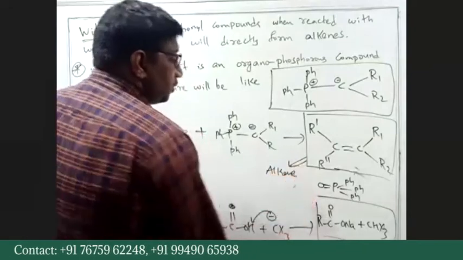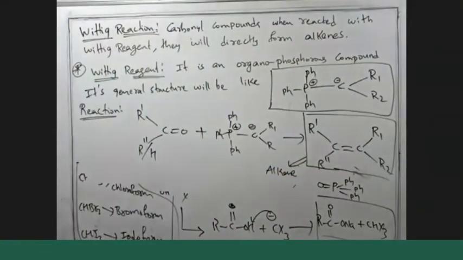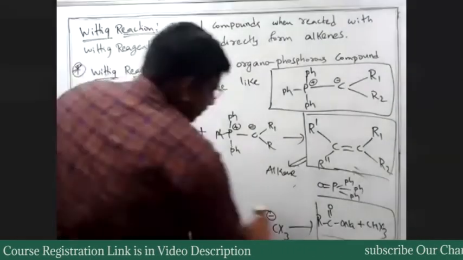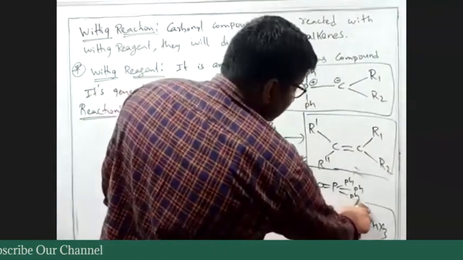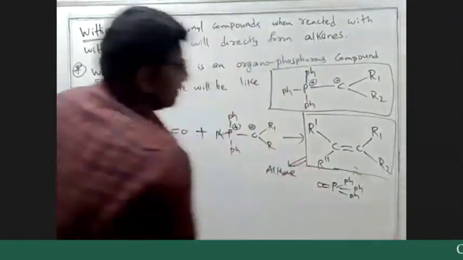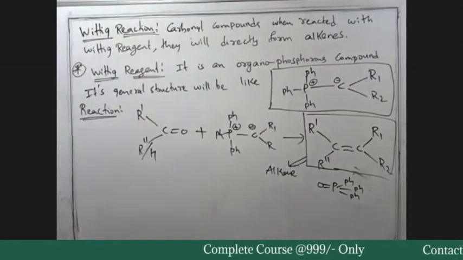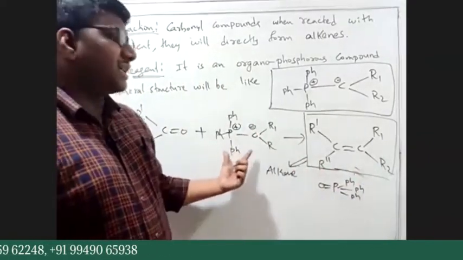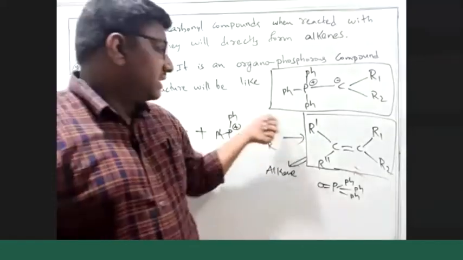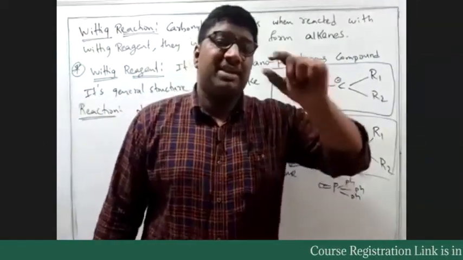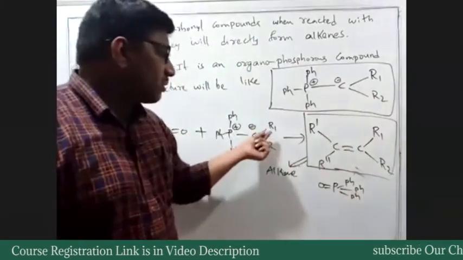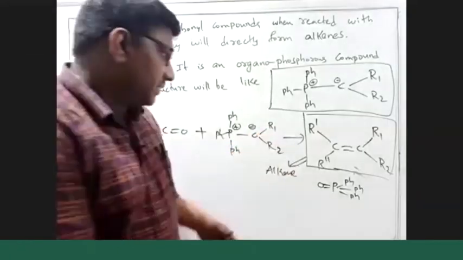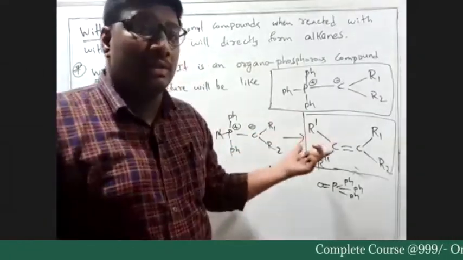Of course, you want the mechanism, right? But remember, the mechanism of Wittig reaction is quite typical. It is not as easy as you think. First know how to write the product. Whatever the Wittig reagent you have, any substituent which is directly attached to the carbon bonded to phosphorus, like R1, R2, or even two phenyls, can be there.